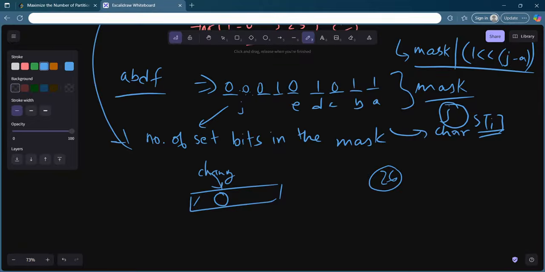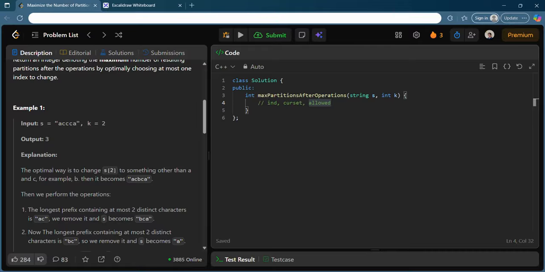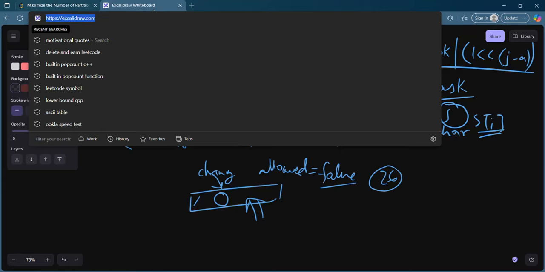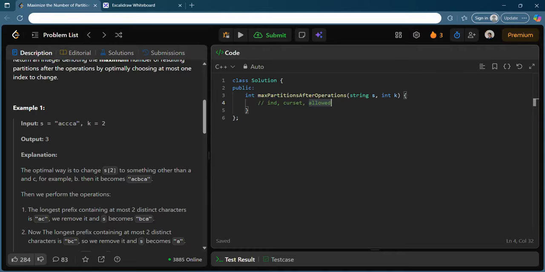Then I will set this boolean value allowed to false, and in the subsequent iterations you cannot change. So it will ensure that you are allowed to change only one time. That's why I need a mask and an allowed bool. It can be a bool, or I can keep it as an integer 0 or 1 also, my wish. I hope that is very clear and simple to understand.